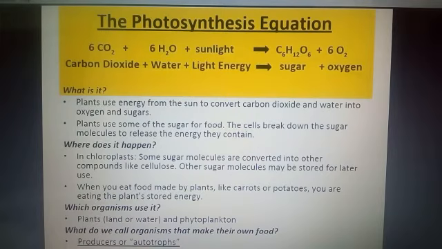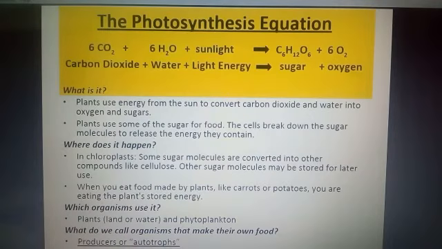But they do not use all this sugar for themselves. Most of the sugar they store in the form of starch in the different parts of the plants, which we use as food. When we eat food made by plants like carrots and potatoes, you are eating the stored energy of the plants. Which organisms use this sun energy? All the plants, whether they are living on the land or on the water, use sun energy and can make their food by themselves.